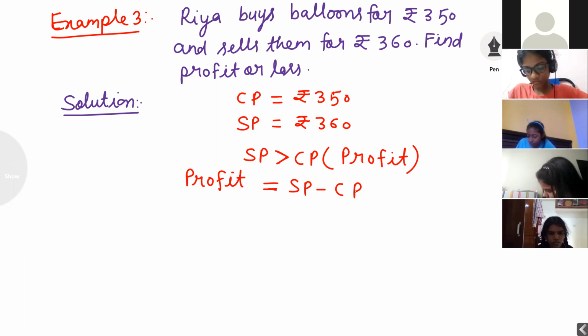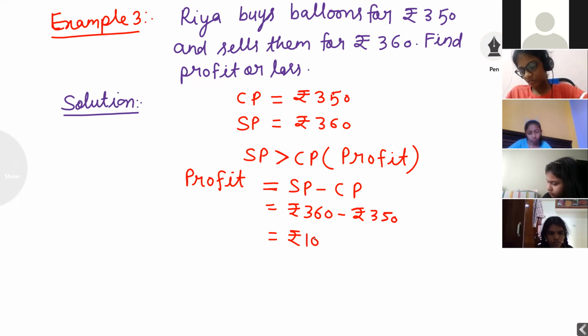Profit is equal to SP minus CP. SP is what, 360, and CP is 350, is equal to rupees 10. Hence, her profit is 10 rupees.